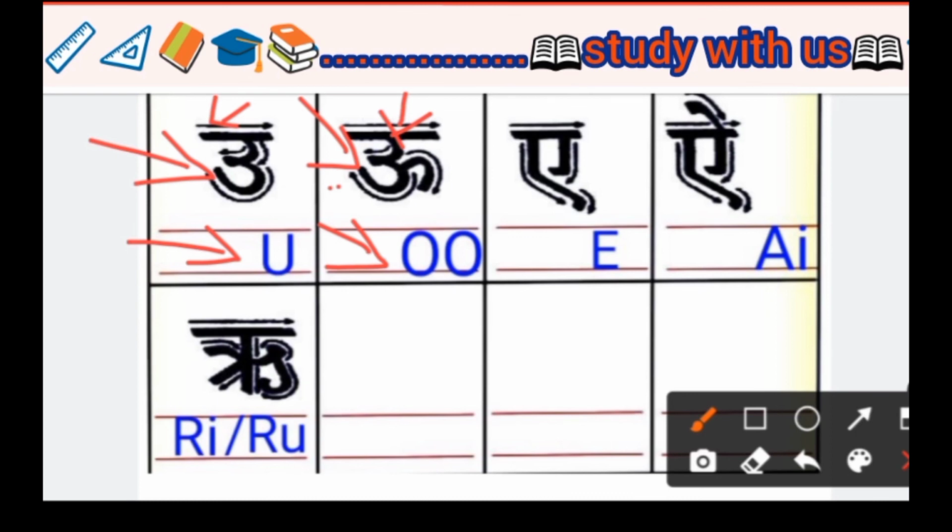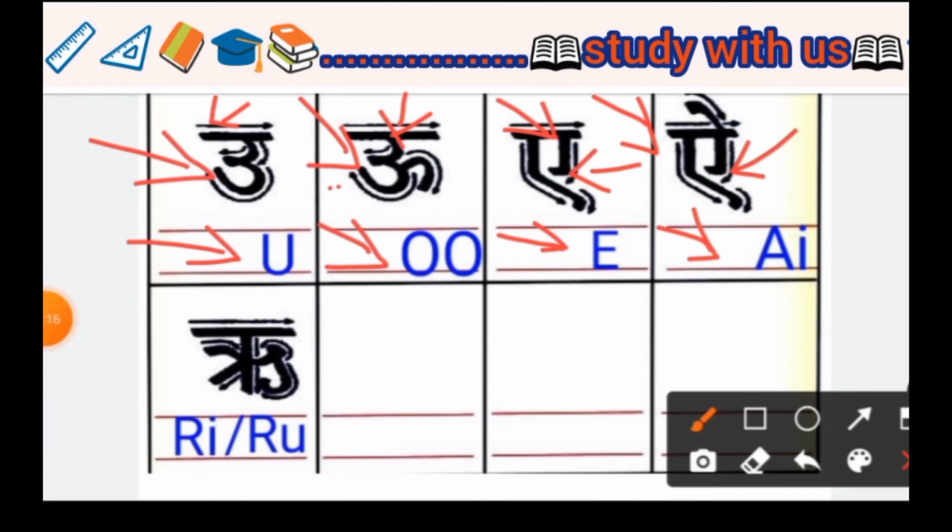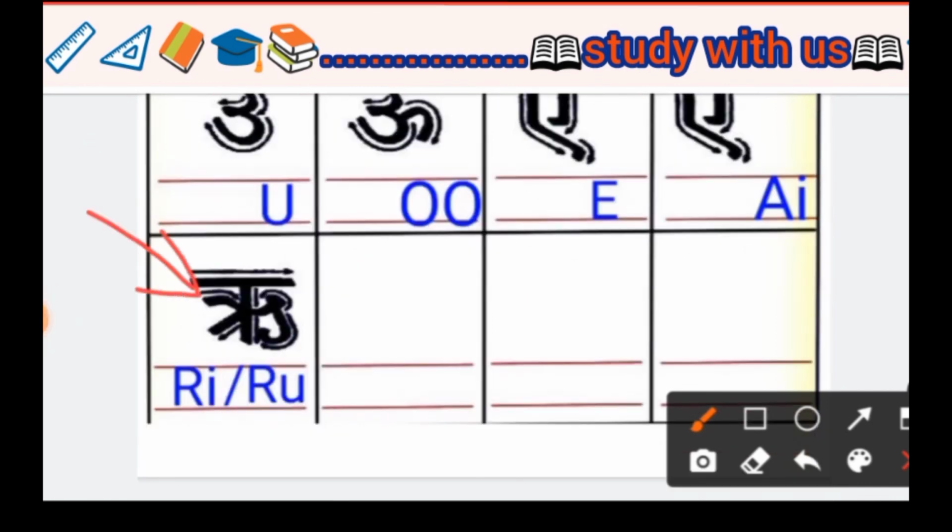Next A. In English we write it E. Next A. In English we write AI. This A is a silent A, and this A has more sound. Next Ru. In English we write it RI and RU.